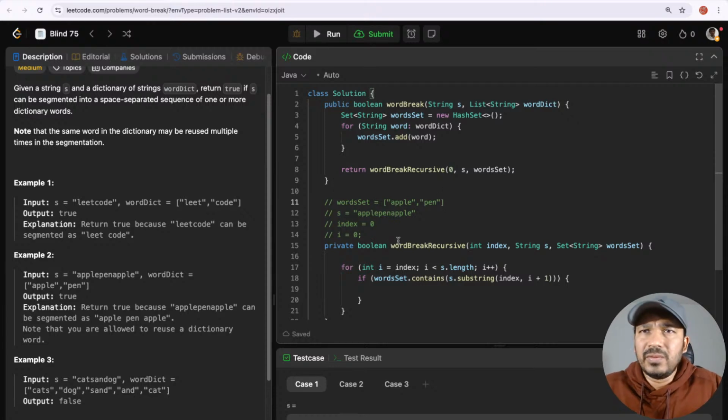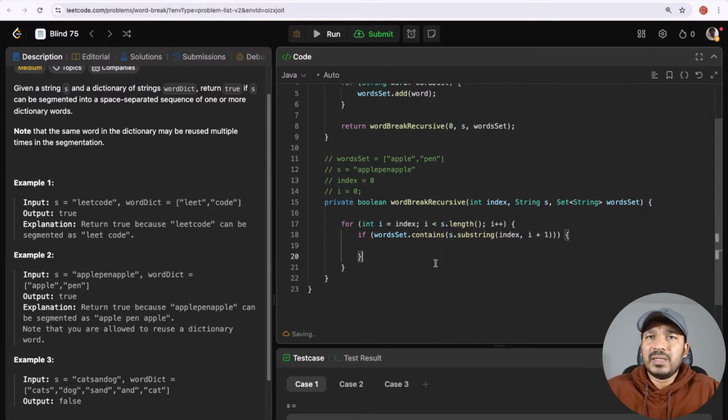So now I have come here. At the 0th index, i is equal to 0, i less than s.length, i plus plus. If wordSet.contains(s.substring(index, i + 1)), index means it will remain at the start of whatever we passed here, index to i plus 1. So that means 0 to 1, that is a. Does the wordSet contain just a as a word? No. So I won't do anything. I'll keep going, and then i is equal to 1, 2, 3,